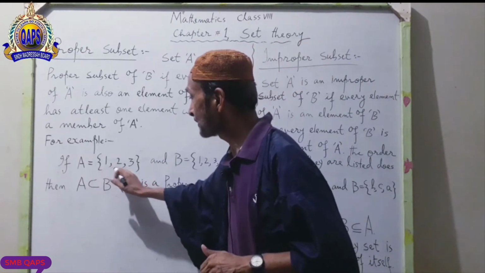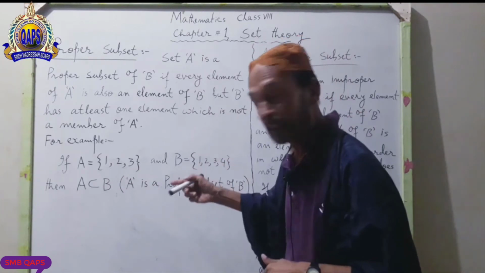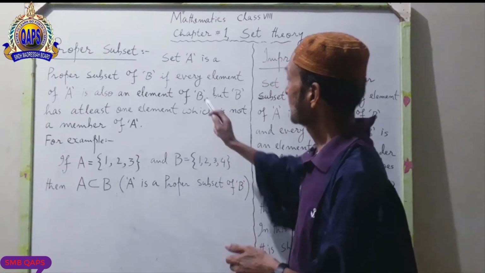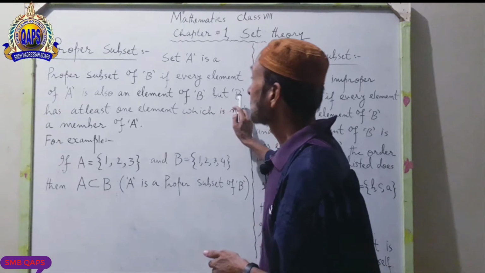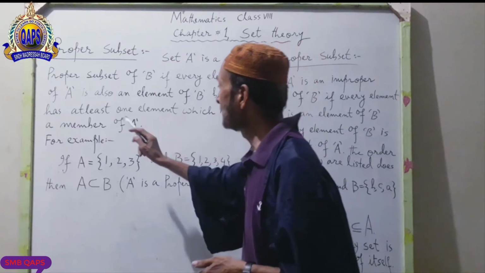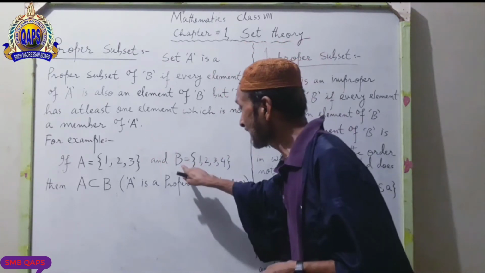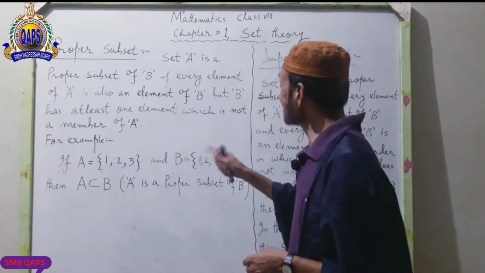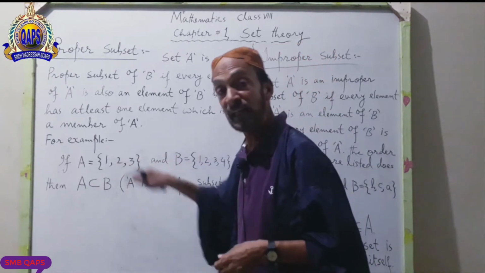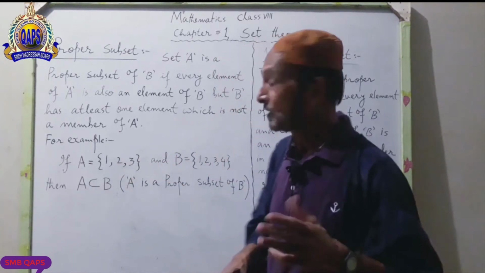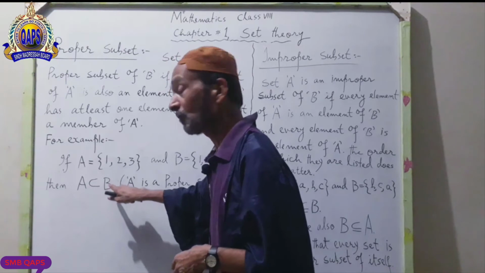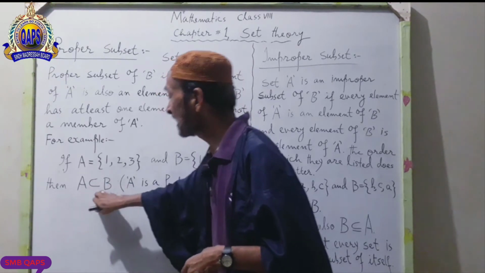A is 1, 2, 3, but B is 1, 2, 3, 4. But B has at least one element which is not a member of A. This is set B. It has a member 4. 4 is not a member of set A. That's why we can write A is the proper subset of B, and you will use this sign.